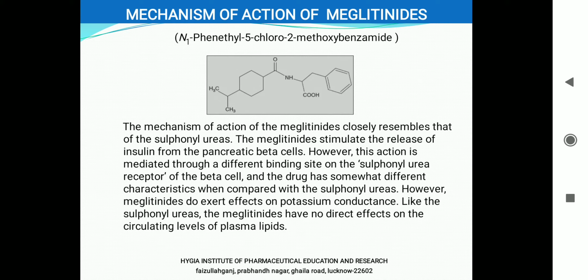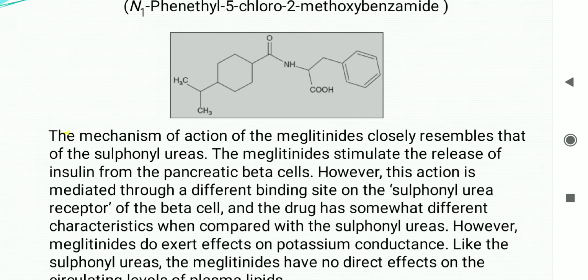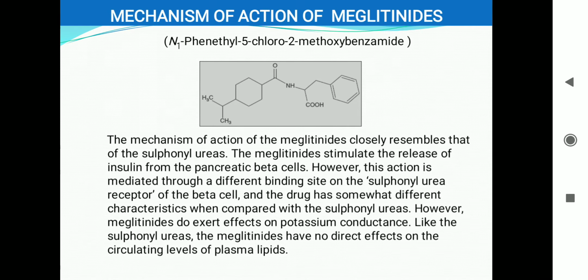You can see here that the structure of meglitinide somewhat resembles the sulfonylureas, because first of all it contains an NHCO group and a benzene group. This group has a very close resemblance with the sulfonylurea derivatives. And when we see the mechanism of action of this drug, it somewhat resembles the sulfonylurea.